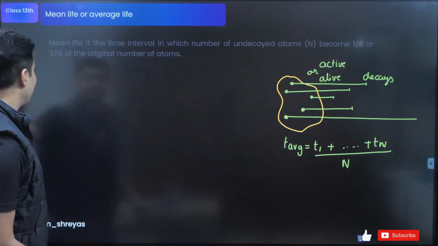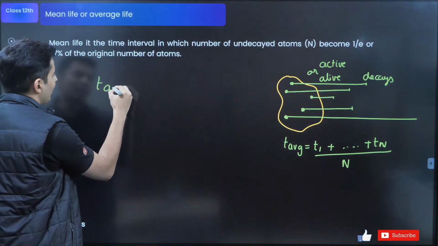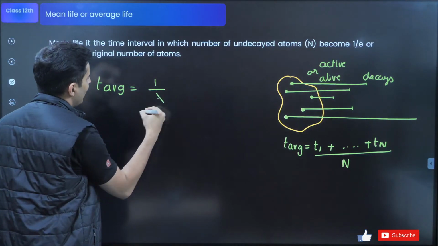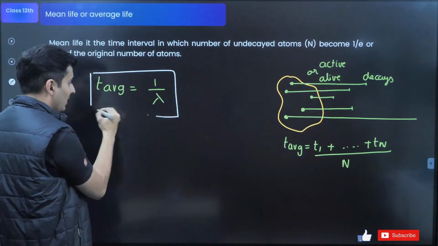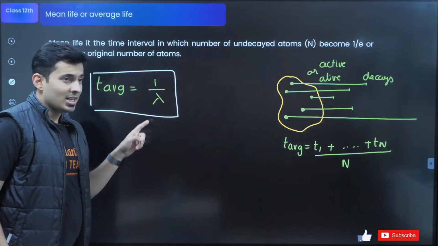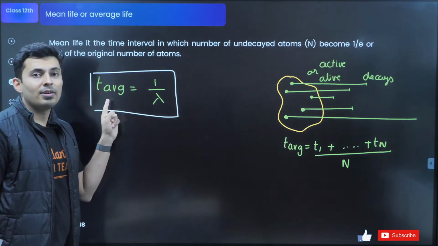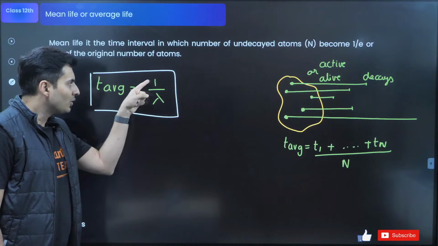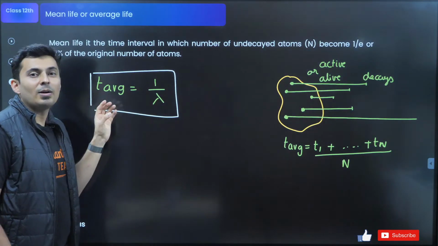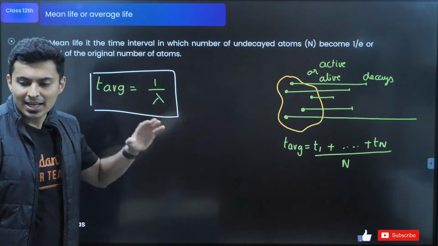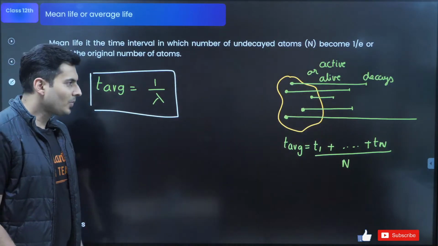Now this average life turns out to be just 1 by lambda. So that calculation part is not there for you. Don't worry. But the main thing is there is no log 2. If you put log 2, what will it become? Not average life, but half-life. So if you put log 2 on the top, it will become half-life. If there is no log 2, if it is just 1 by lambda, it becomes average life. Okay? Clear? Understood? Very good.